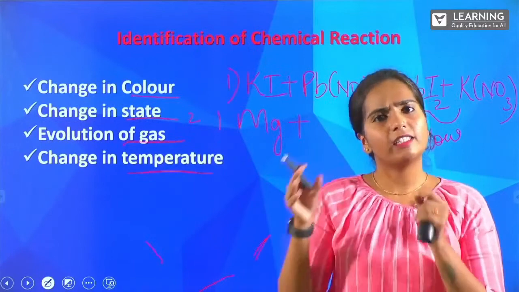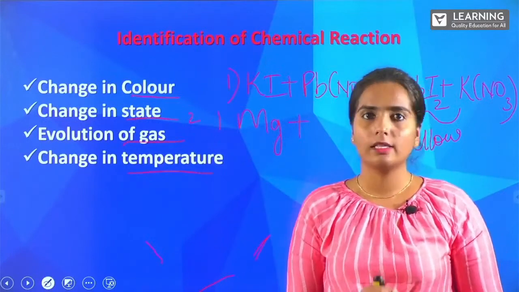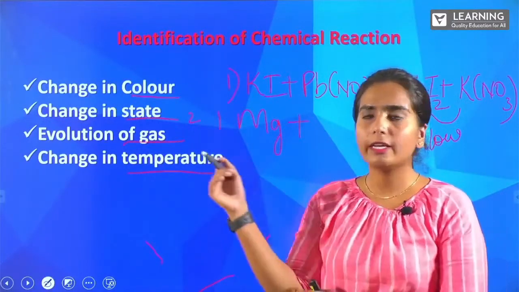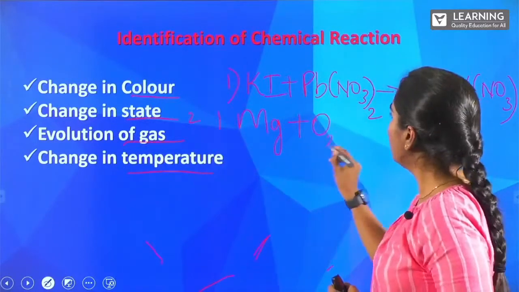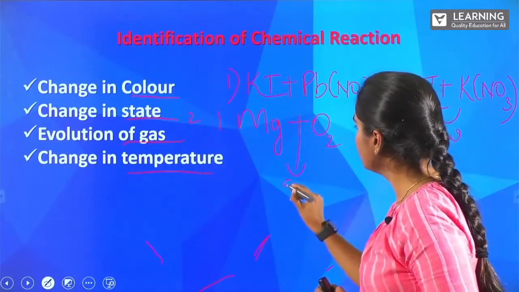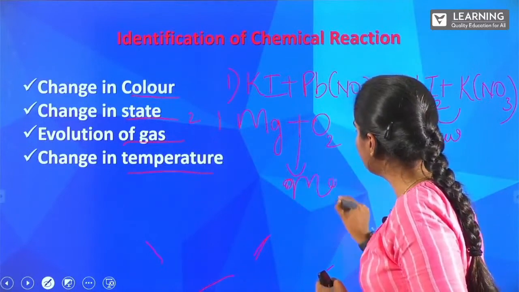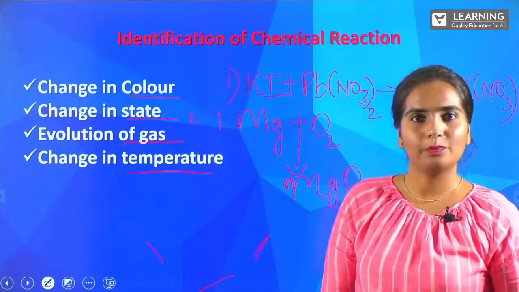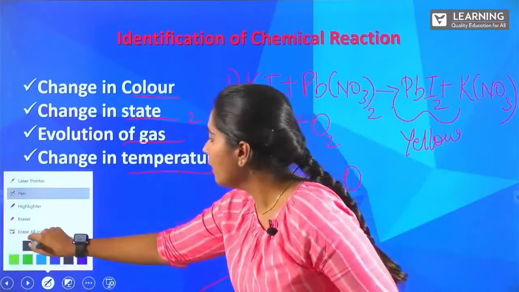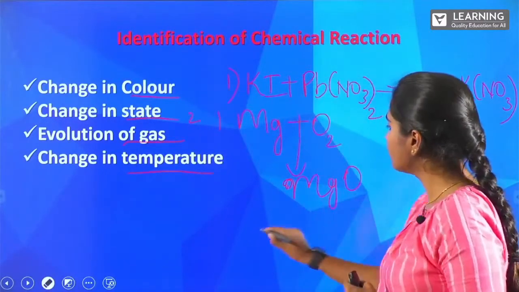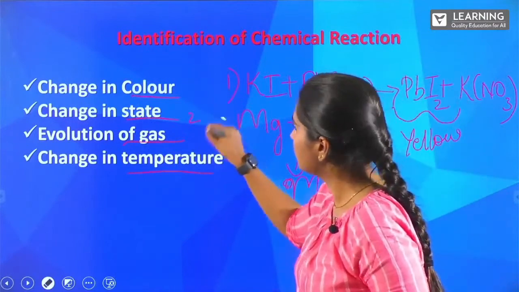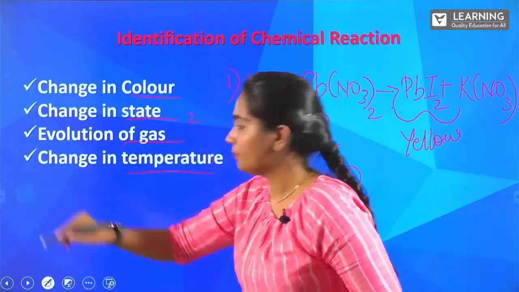That example only we can give for change in state. So here, 2 Mg plus O2 will be giving you MgO. This will be your second example, for change in state.